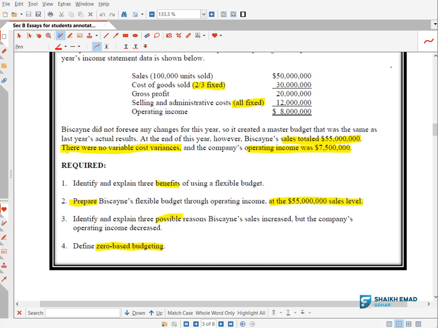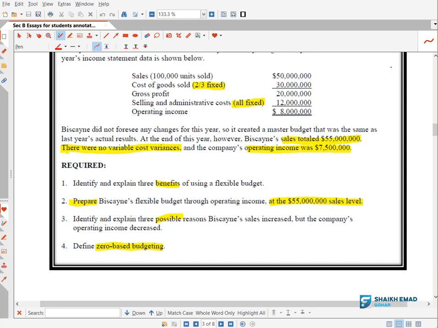Okay, you don't know anything about it. You just know that we need to prepare a flexible budget. Even you don't know what is flexible budget, right? So I will tell you, don't worry. Identify and explain three possible reasons the company's sales have increased, but the company's income has decreased. So we need to tell them some possible reasons about this situation.